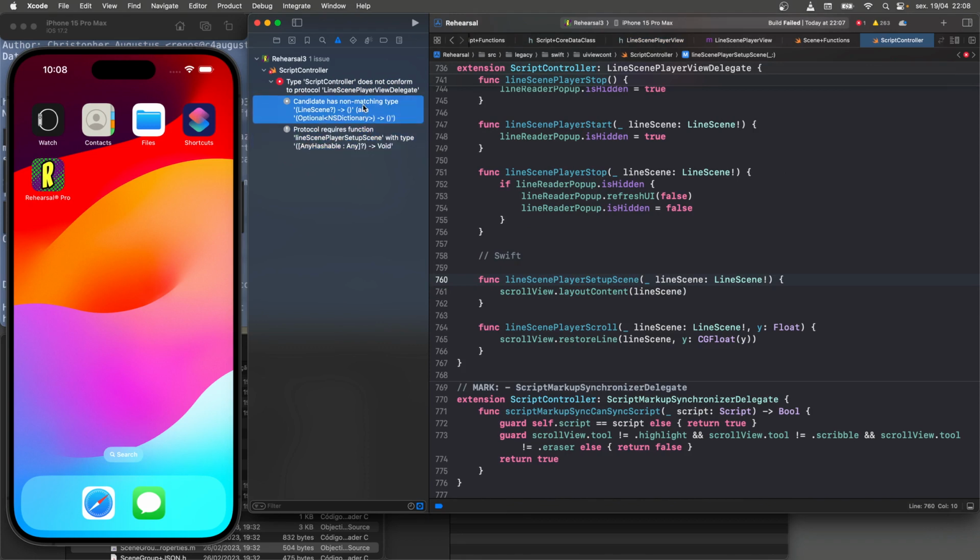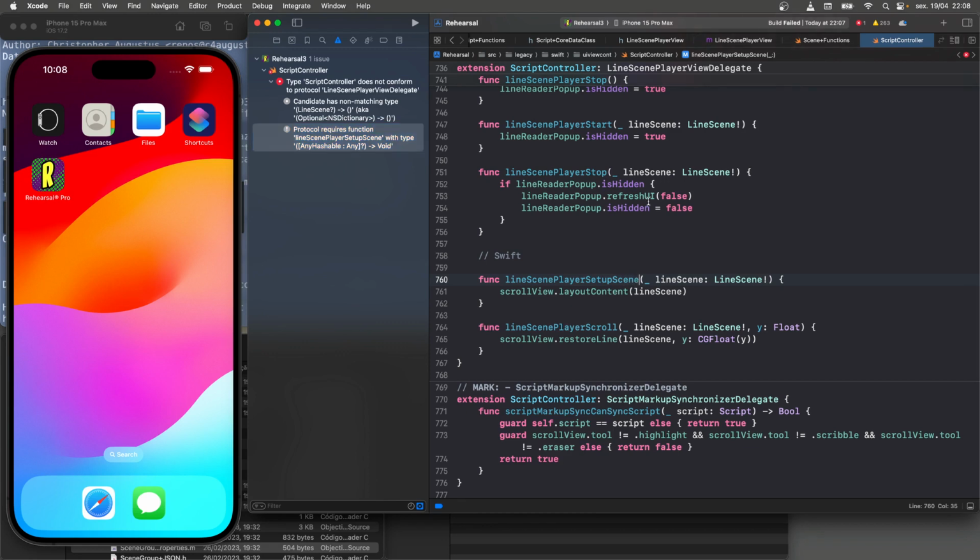Where is it? Has non-matching type. So what used to be a warning is now an error. Right here, line scene player setup scene. It's like it's required and this isn't doing it.